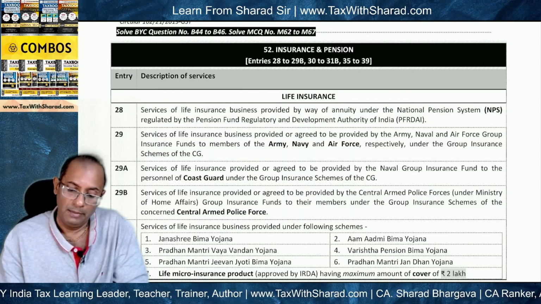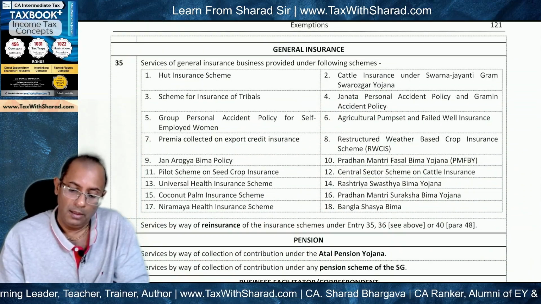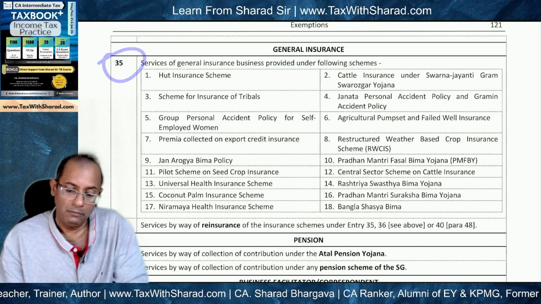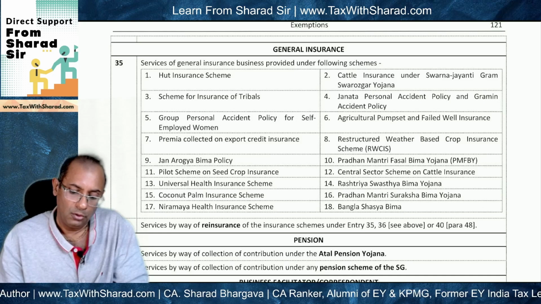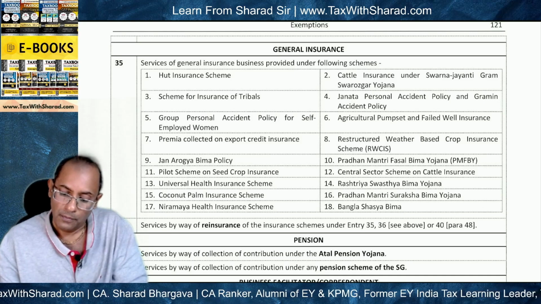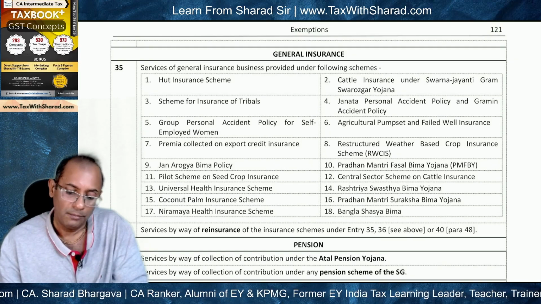So this is exempt. For insurance and pension under general insurance, we see that under entry 35 of the exemption notification, all these schemes are exempt. So Pradhan Mantri, where is Pradhan Mantri Jan Dhan Yojana?